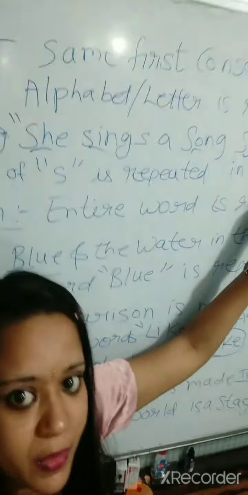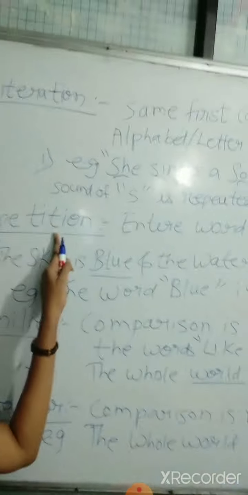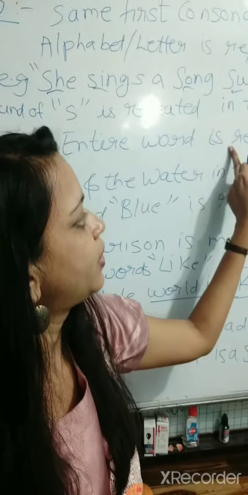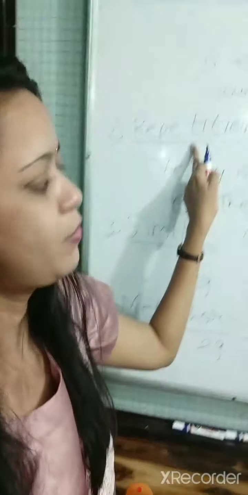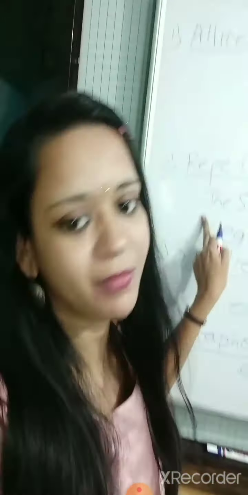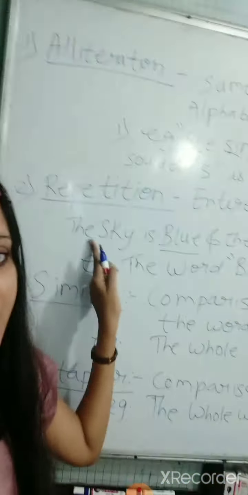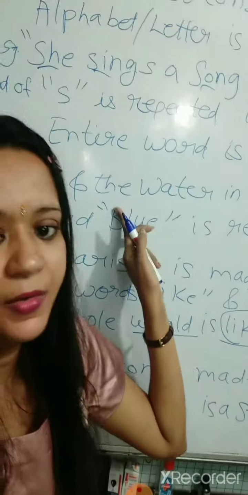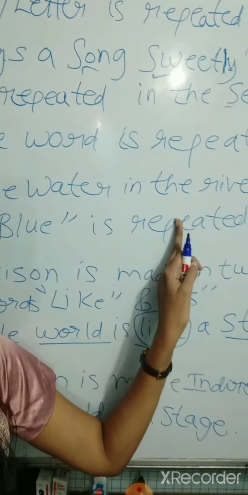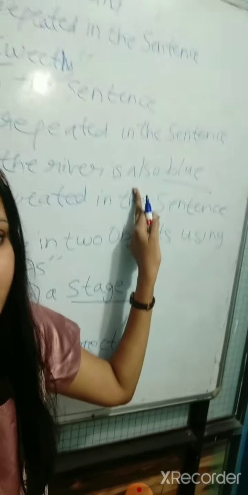I hope the board is clear and visible to you. Second is repetition. In repetition, the entire word is repeated in the sentence. If the whole word is repeated in the sentence, then it is an example of repetition. We will understand with the help of an example. The sky is blue and the water in the river is also blue.